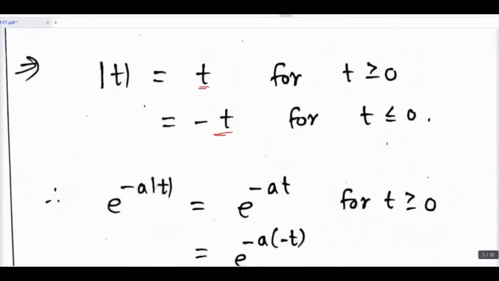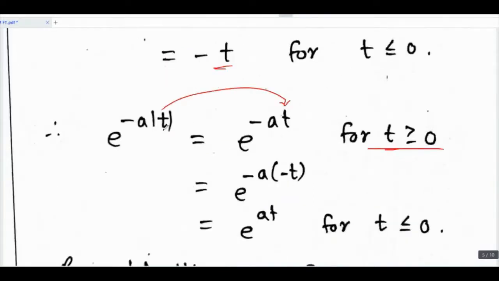So e raised to minus a mod t: mod t is nothing but t for t greater than or equal to 0, and mod t is nothing but minus t for t less than or equal to 0. Then minus a into minus t becomes plus at.